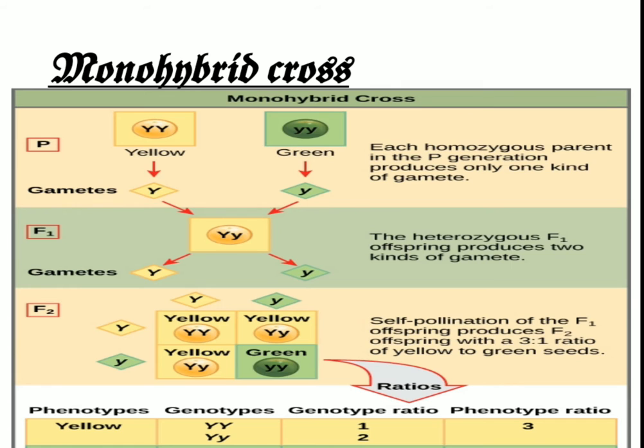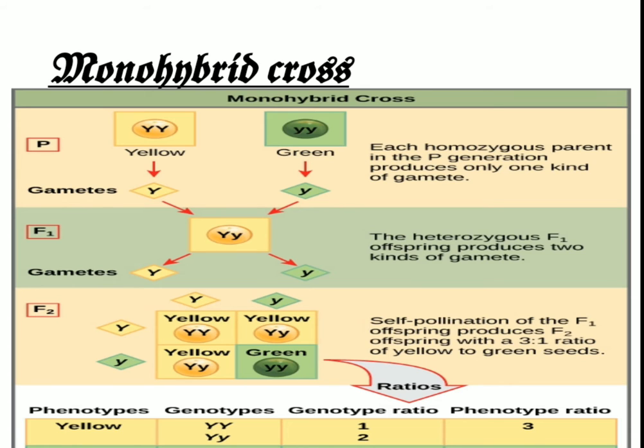Writing these two letters gives us the assumption that the chromosomes appear in pairs. Now when the gametes are produced, all the gametes from the dominant parent will be of the capital Y type, and those produced by the recessive parent will all be of the small y type. When these two parents are crossed, we obtain the hybrid with the heterozygous condition in the F1 generation, that is capital Y and small y. F1 represents the first filial generation, and we write it as F1.